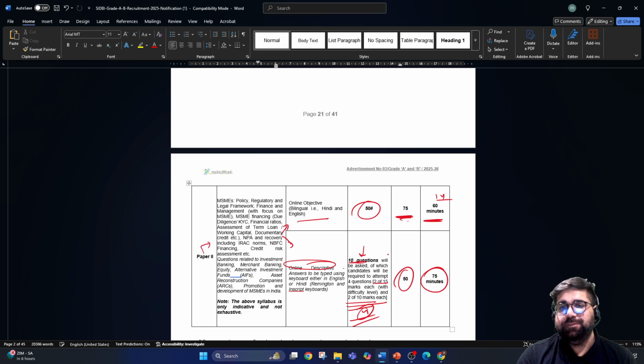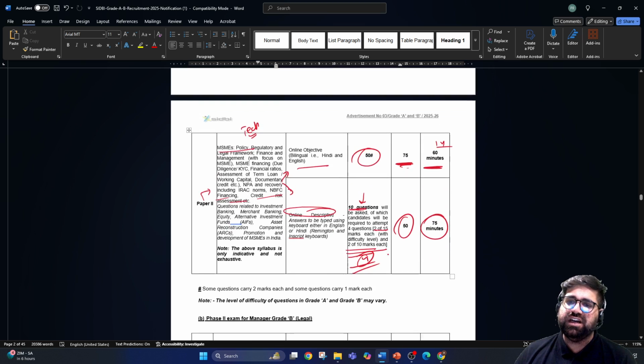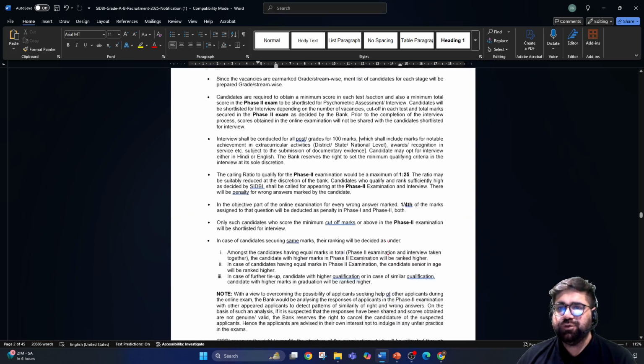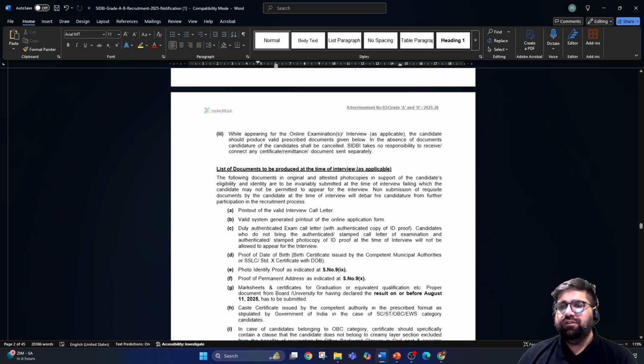Now when it comes to the syllabus of paper 2: MSME policy, regulatory and legal framework, finance and management with focus on MSME, MSME financing, NPA recovery, IRAC norms, NBFCs financing, credit risk assessment, and all this stuff is given. So it's technical, it's not general. Like in RBI Grade B finance, we generally say that that particular finance is general. You can still do it. But this part, first of all, you need to identify the sources, my friend, and then only you can plan for study. Moving forward, there are certain requirements which are given for the general and IT stream, which you can read. So this is all about this particular video, my friends.